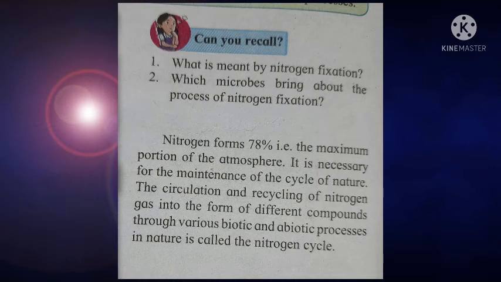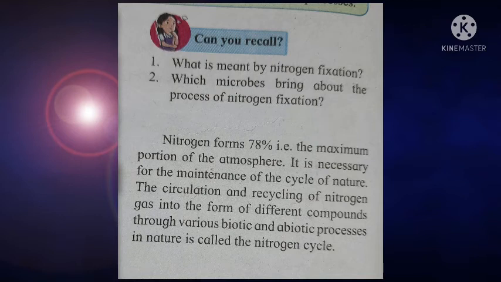Nitrogen fixation is also done by a biotic factor, the Rhizobium bacteria. Rhizobium bacteria fix the atmospheric nitrogen near the roots of the plant. Okay, the next question is, which microbes bring about the process of nitrogen fixation?